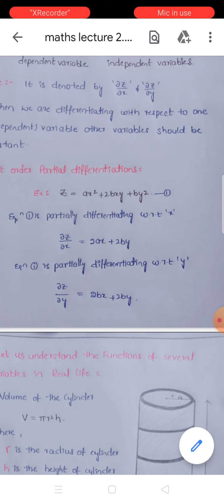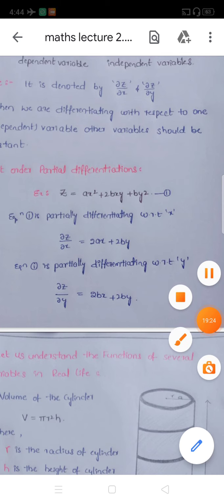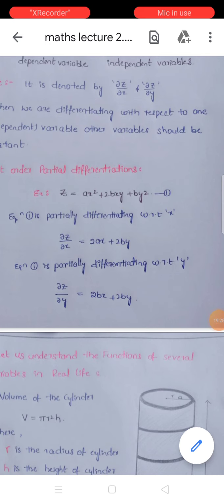So it is treated as a whole constant. Partially differentiating equation 1 with respect to y, dou z by dou y equals 2by plus 2b.